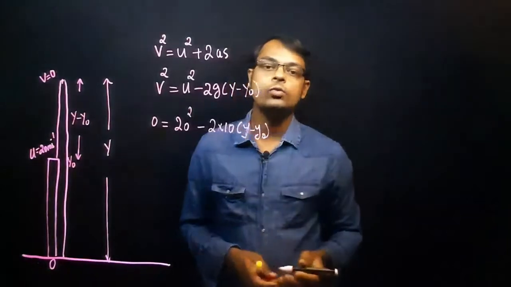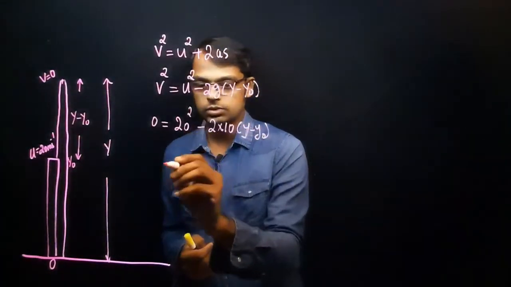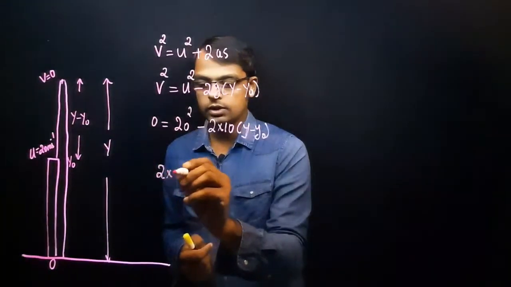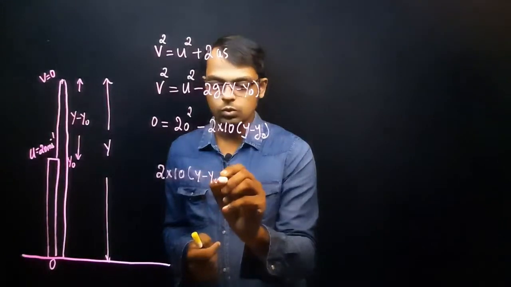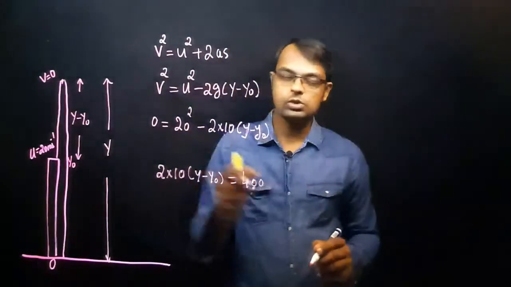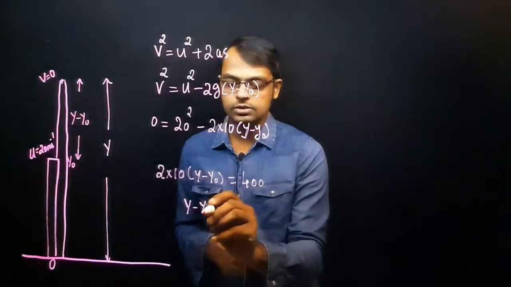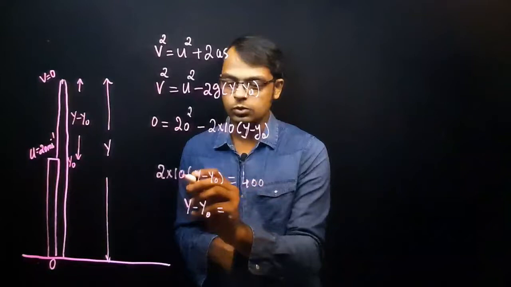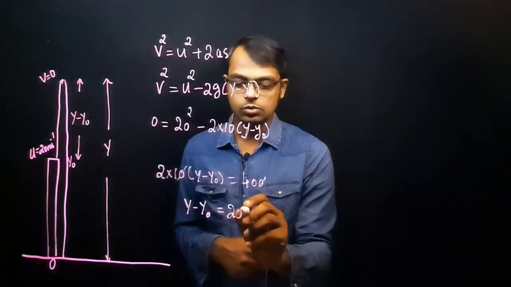Now you can easily calculate y minus y0. 2 into 10 into y minus y0 is equal to 400, that is 20 square. So what is the answer here? y minus y0 is equal to, 0 cancels 0, 40 divided by 2, that is equal to what?